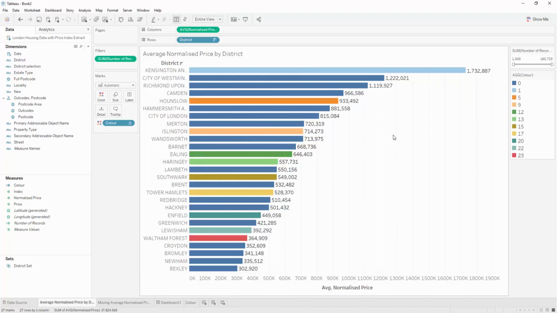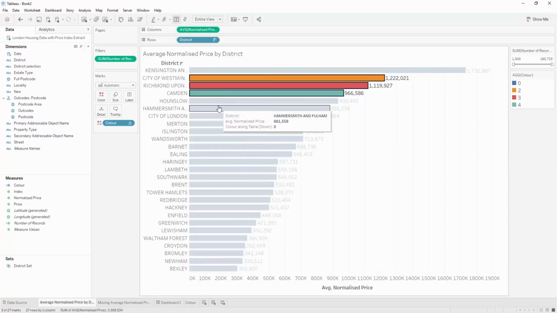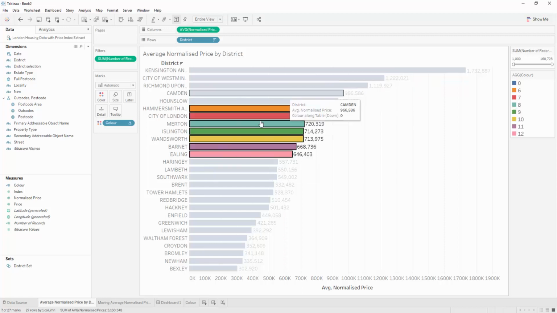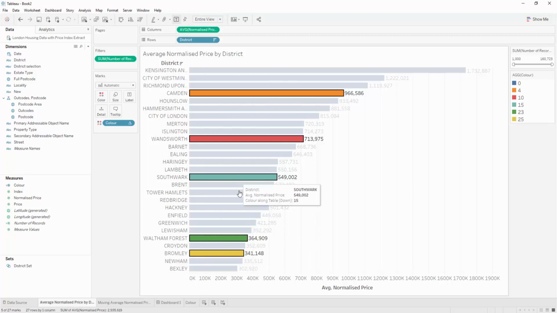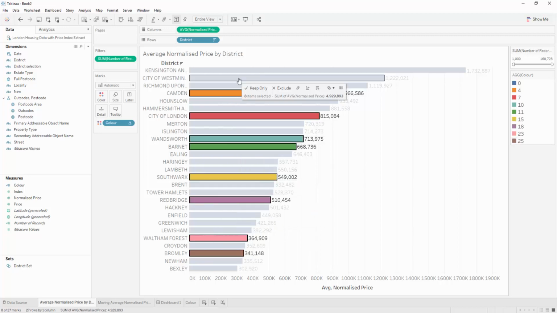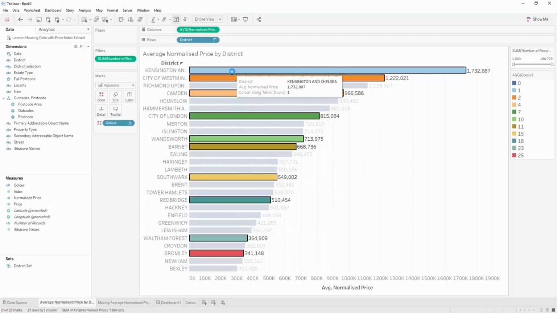So that's now working well for our specific sheet here. And you'll notice that as we make a selection here, it's always dynamically recalculating the values to use every single color that you have in your palette. It gets a bit funky when you start to select them out of order because these numbers are being assigned based on the sort in the visualization, which is based on the normalized price amount.